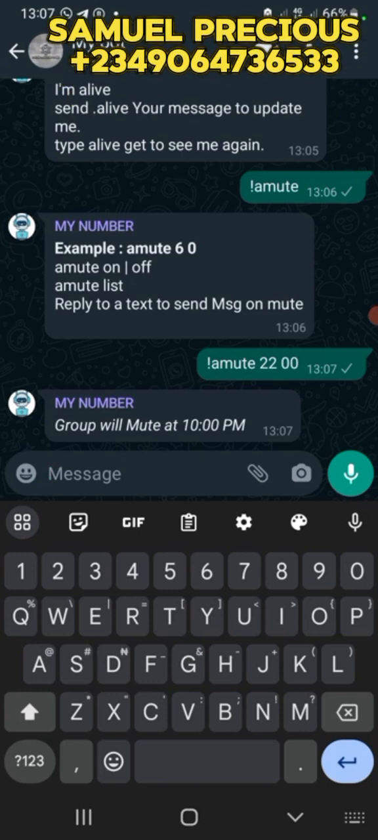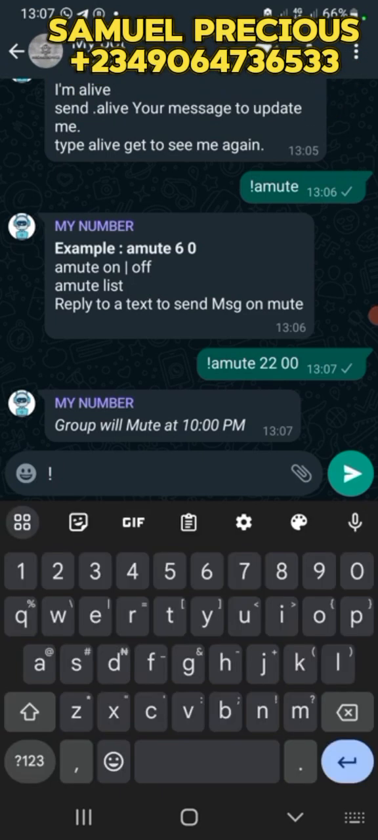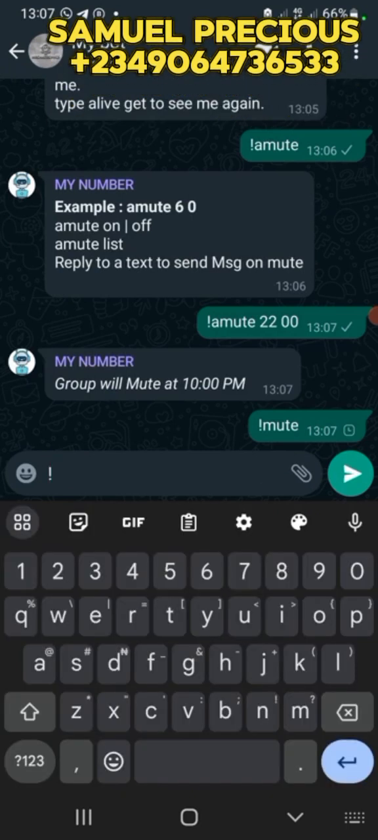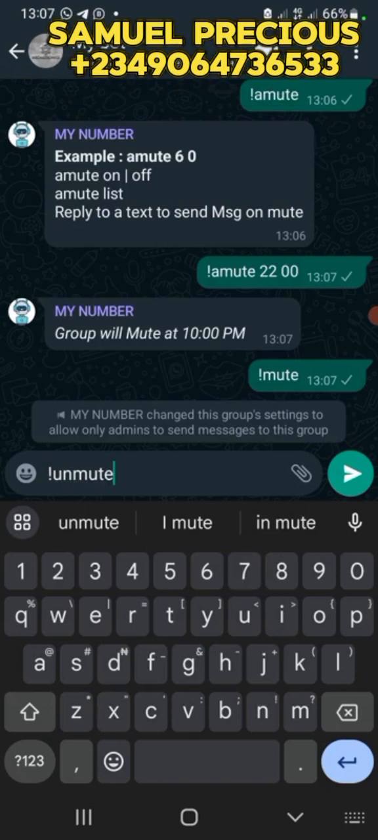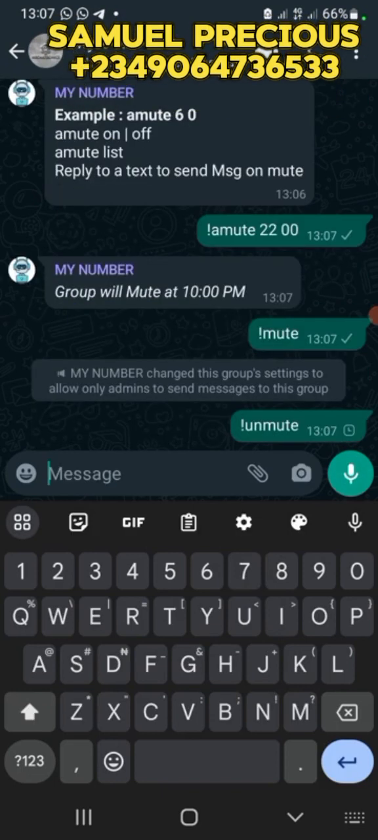To just use a command to close your group, that will be mute. The group will be muted. To open the group, unmute. Can you see the group has been muted? My number did it. To unmute the group, you do that.